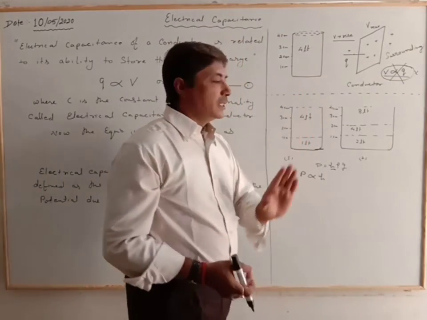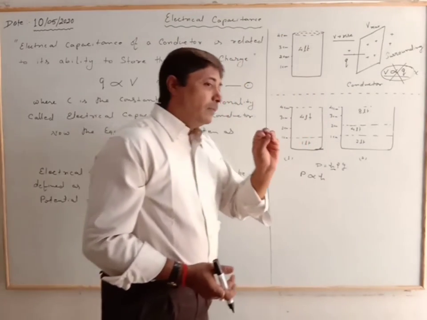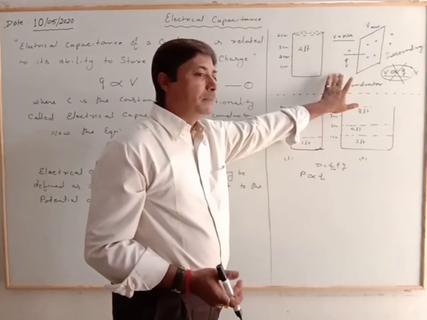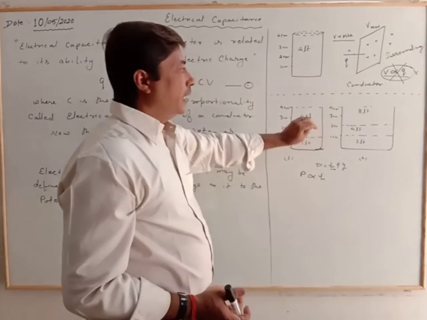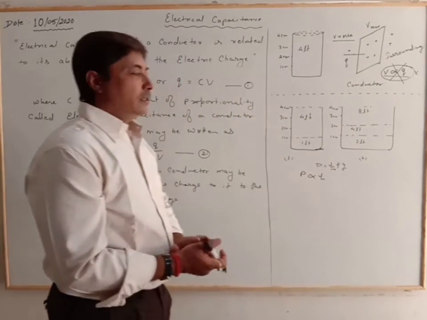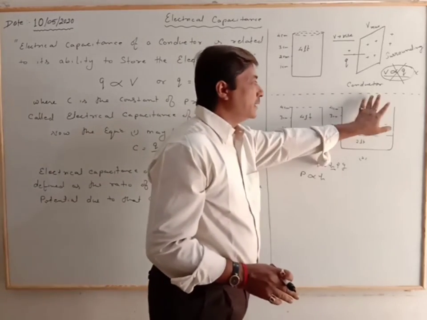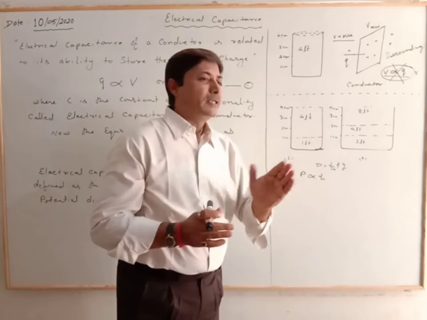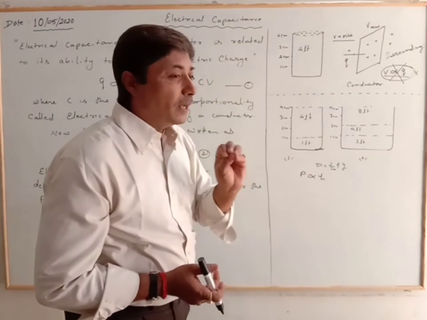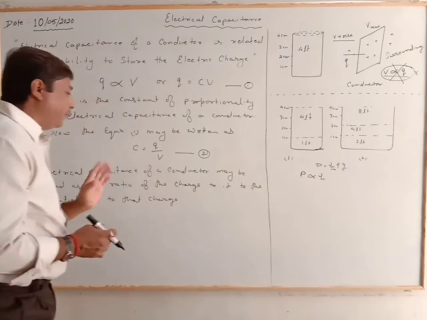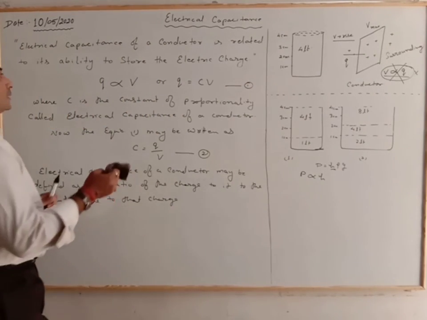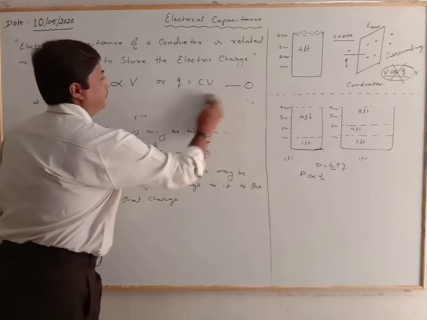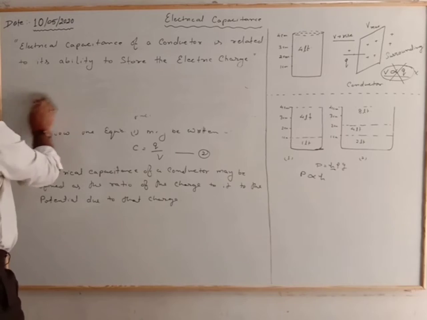Second, the medium in which the conductor is placed, the permeability of that medium. And third, whether any other conductor is nearby. So three factors have been observed for the electrical capacitance.